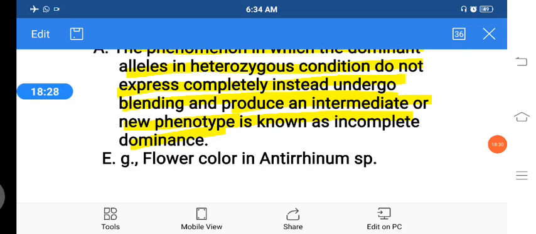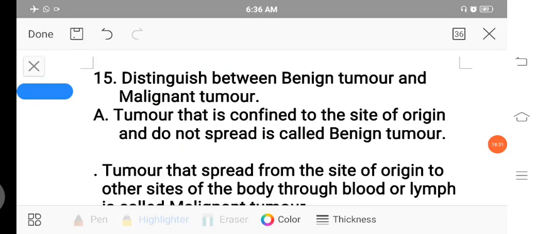The next question is: distinguish between benign tumor and malignant tumor. Cancer produces an uncontrolled mass of cells, which is called a tumor. Those tumors are of two types: benign tumor and malignant tumor.